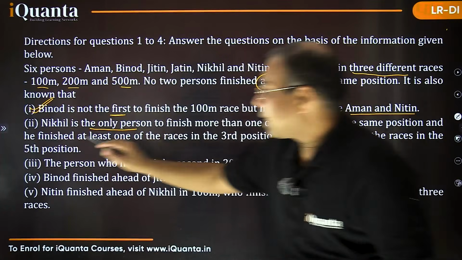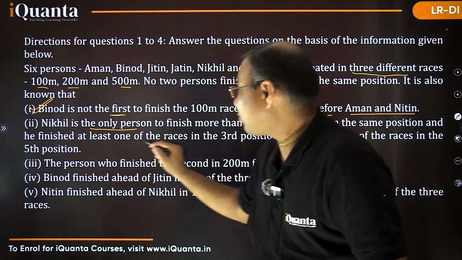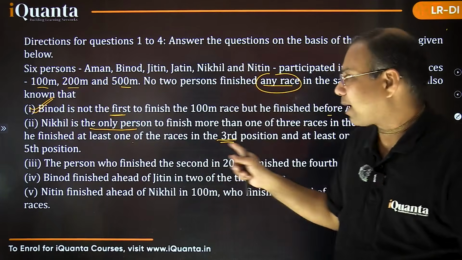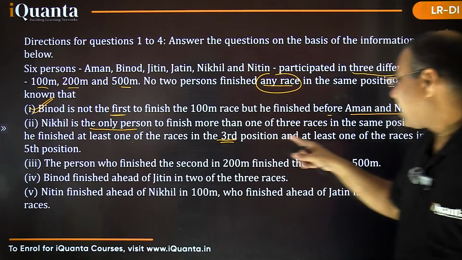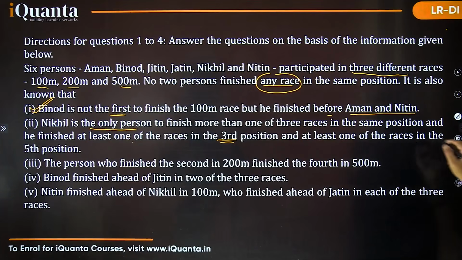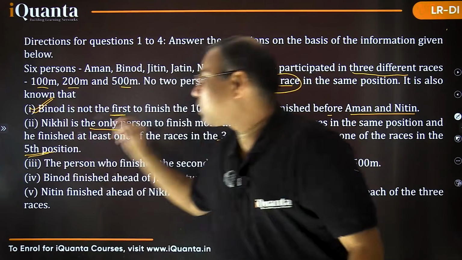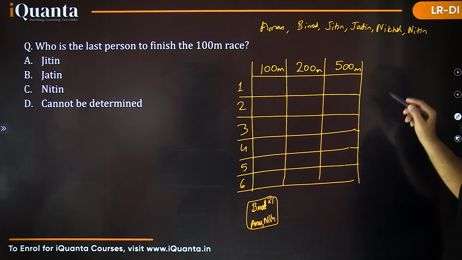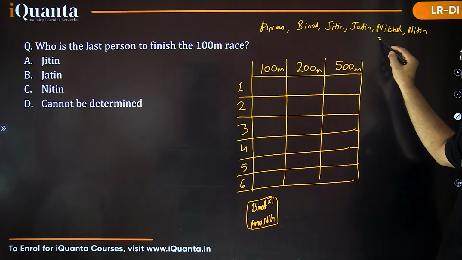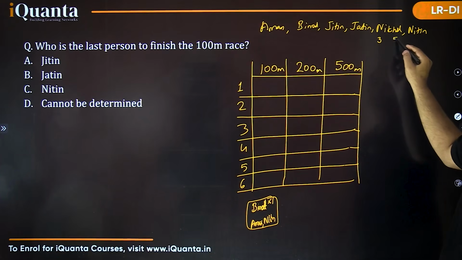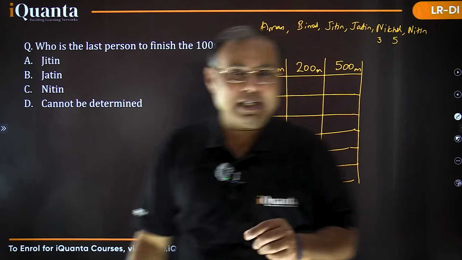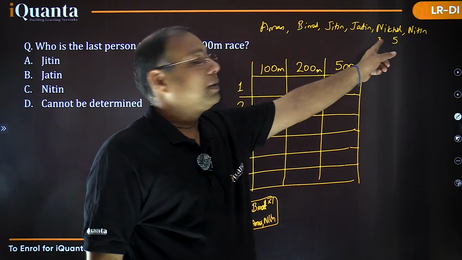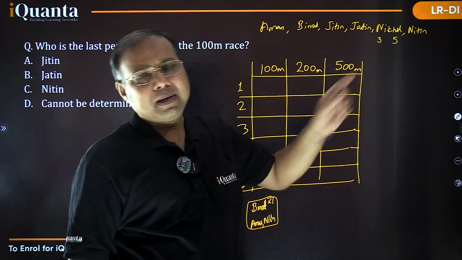Fine. And he finished at least one of the races in third position. So at least one of the races he is finishing at third position, and at least one of the 3 races in the 5th position. Okay, that's a very informative point. So let me get back to that part and let's try to write this. We are talking about Nikhil. So Nikhil is certainly finishing one race in third position and one race in position number 5, right? Now one more race he is having. Now what could be his rank? That's clear. He's going to have rank 3 in that remaining race or 5, nothing else, right?